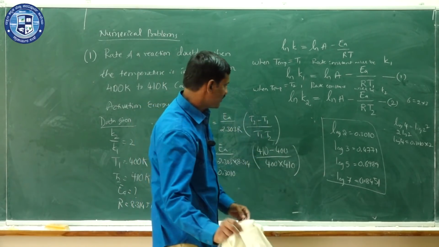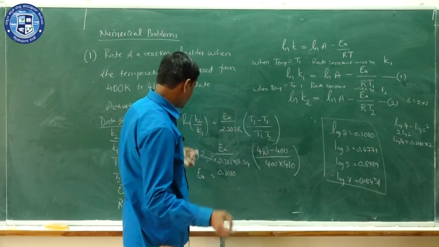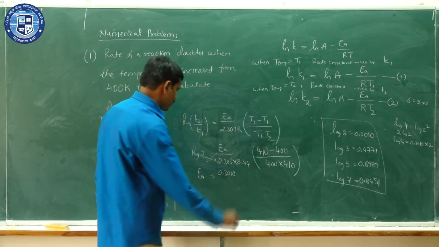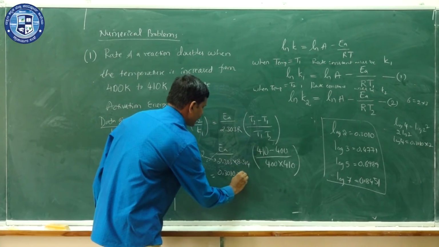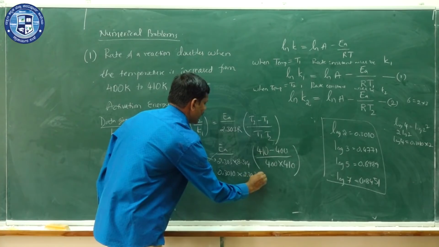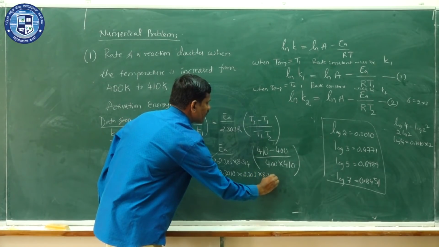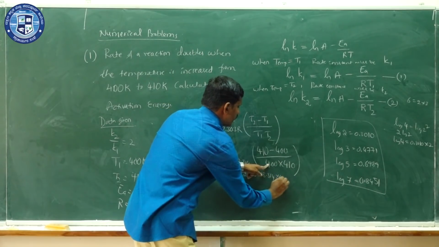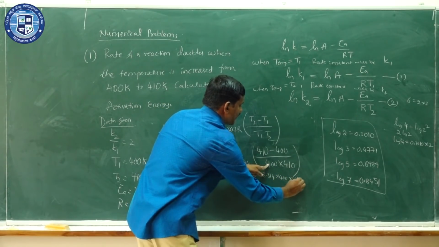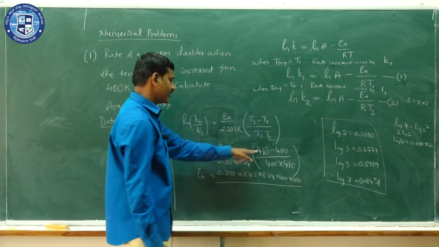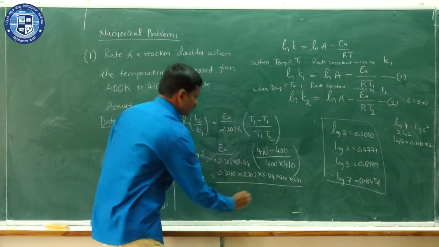Okay. So now we consider this one. Here the log 2 value is 0.3010. That into 2.303 into 8.314. In the denominator we have 400, 410, that comes to the numerator, remember, divided by the difference between these two, that is 10.